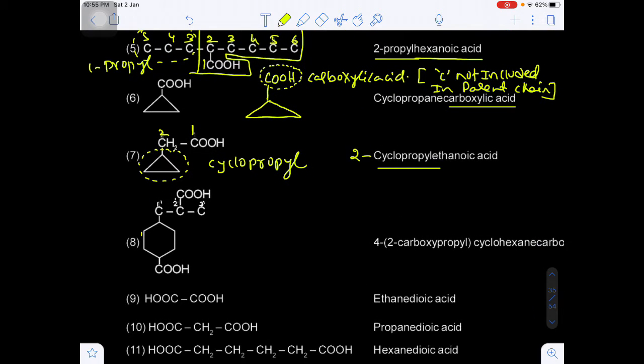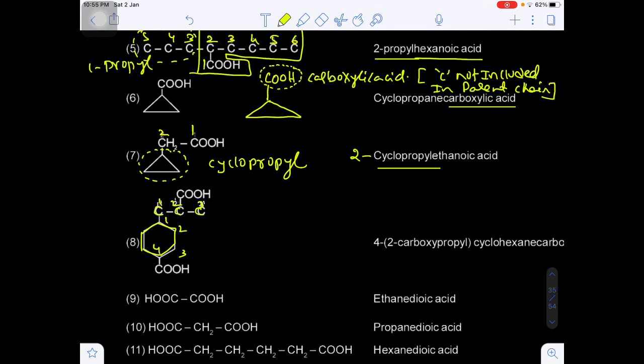Now you see, this is a 6 carbon chain, and in the 6 carbon chain there is also a side chain. In the side chain, how many carbons do you have here? 3 carbons. This will be the first carbon, second, third, this is the fourth carbon. Are you getting my point?